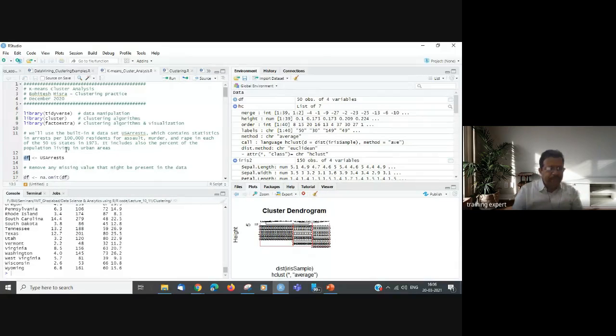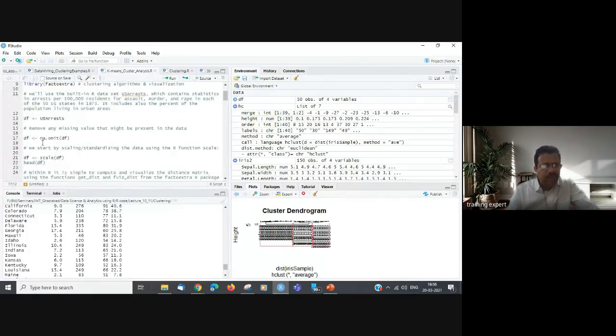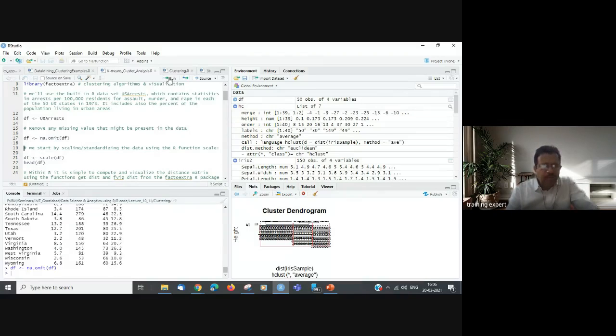Now remove any missing values, since this could contain some. We are going to remove them using the method na.omit on this data set and assign it back to the same data set. We run it. Does it contain any?